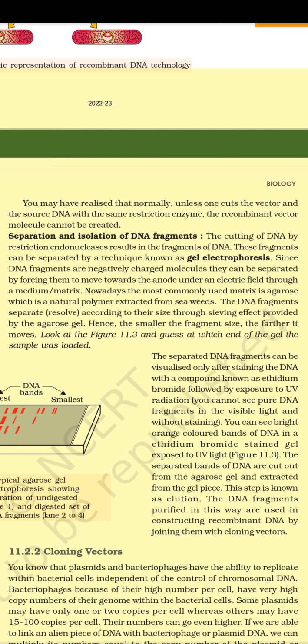11.2.2 Cloning vectors. You know that plasmids and bacteriophages have the ability to replicate within bacterial cells independent of the control of chromosomal DNA. Bacteriophages, because of their high number per cell, have very high copy numbers of their genome within the bacterial cells. Some plasmids may have only one or two copies per cell, whereas others may have 15 to 100 copies per cell. Their numbers can go even higher.